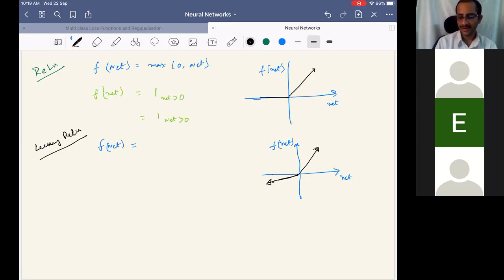Okay, sir. Fine. So this is the leaky ReLU activation function, where on the positive side the slope is directly the net value, and on the negative side it is alpha times the net value. Alpha may be a very small value, a value smaller than 1.